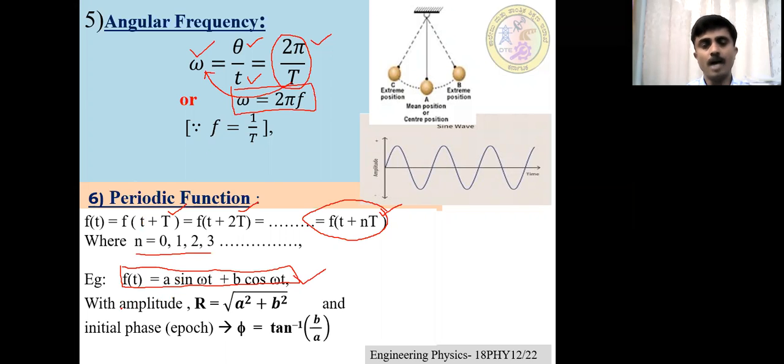Here the amplitude of the motion, assume R is the amplitude of the oscillatory motion, is equal to the square root of A squared plus B squared. Then the initial phase, which means the state of vibration of the particle, is given by tan phi equals B by A. You already studied these two equations in the first PU level. Here, just recall the formula. So that is called your periodic function.